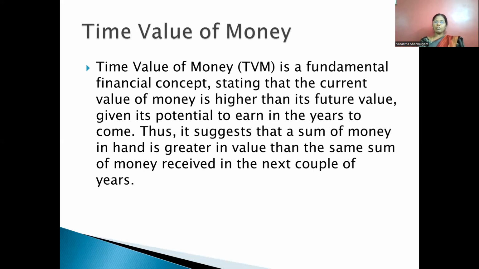Now, the question is, why does the time value of money change over time? Why does the value of money keep on changing? See, we all know the old saying: a bird in the hand is worth two birds in the bush.